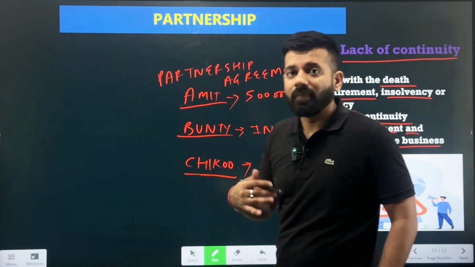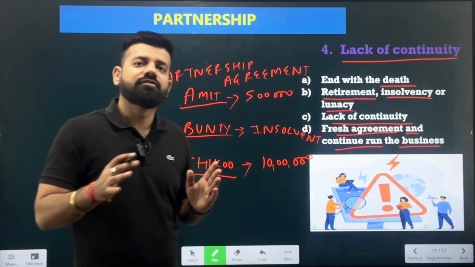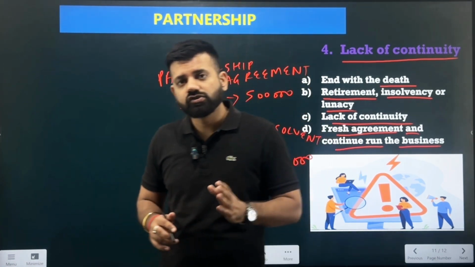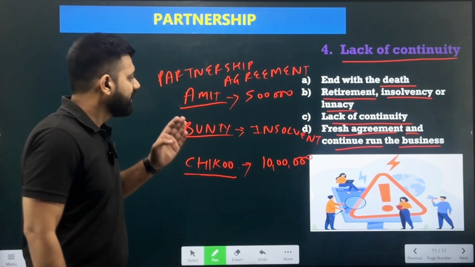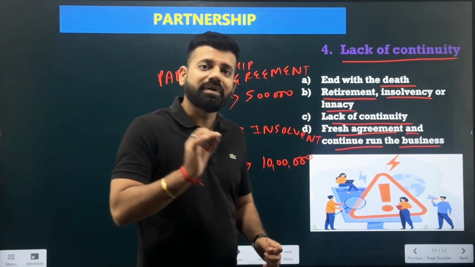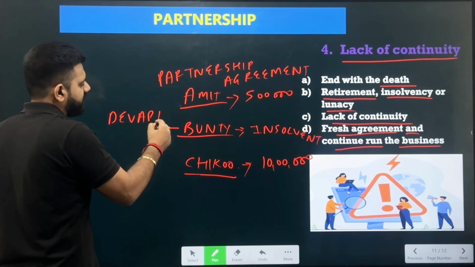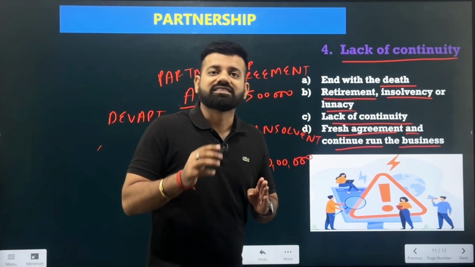So now they need to mention what is the amount of capital they have brought into the business, and now there are only two partners in the business, so what will be the ratio in which the profit and loss will be divided, and also what are the responsibilities they will be taking on. If they wish to bring in an additional partner in place of Bunty, then they need to make the partnership agreement and specify who is the new partner. Now he is bringing in the new partner, Devapi, in the business. Now this Devapi as a partner needs to get registered, and the agreement should specify what is the amount of capital he will be bringing, what is the amount of profit and losses he will be sharing, and what are the responsibilities of the new partner they are introducing in the business. So this will be the situation for bringing in the fresh agreement and starting with the new business.